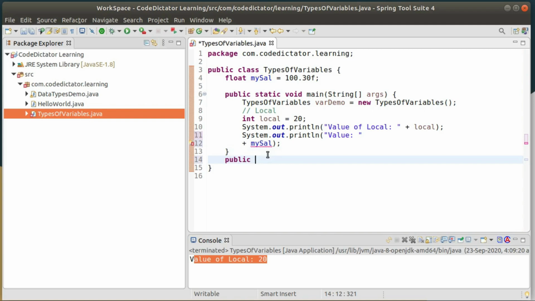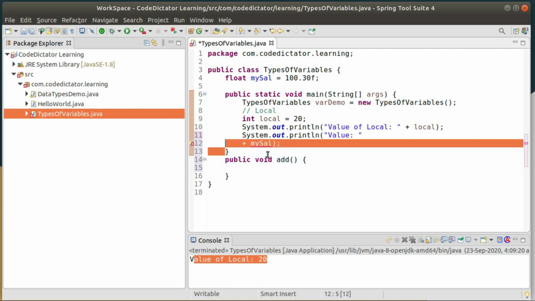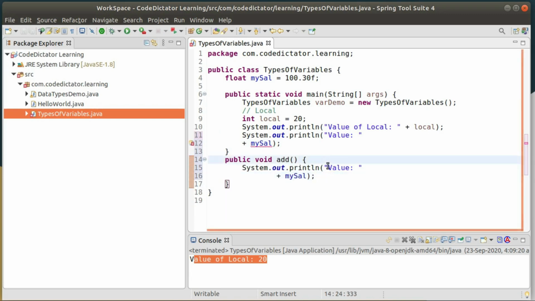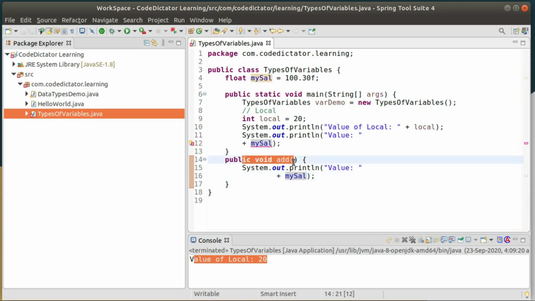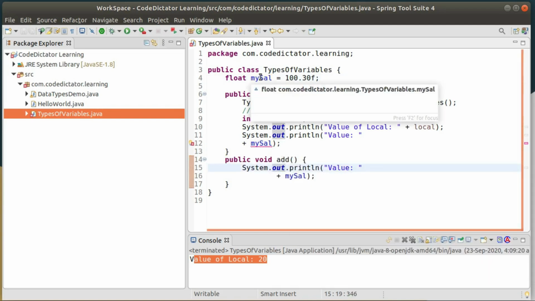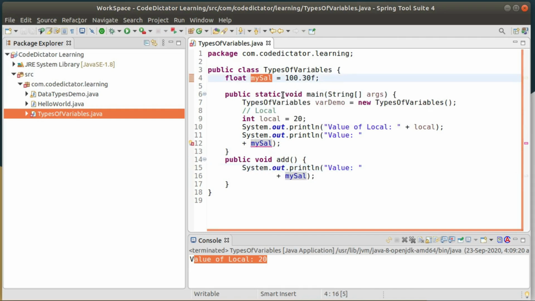I am going to create another method, public void add, and I am going to copy the same statement and write it inside my add method. Right now I don't have any error because this add method is a non-static method, so I can access a non-static variable inside my non-static method, but I can't access a non-static variable inside my static method.